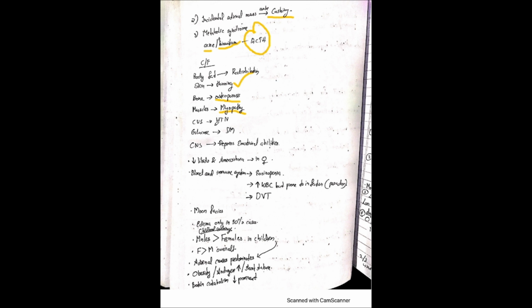And in the CVS, there will be hypertension, which will lead to left ventricular hypertrophy. And glucose, there will be diabetes mellitus. And CNS, there will be emotional lability, and decreased libido is also reported, and amenorrhea in women.